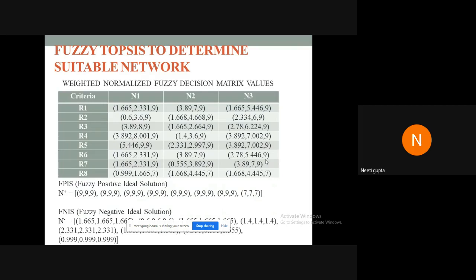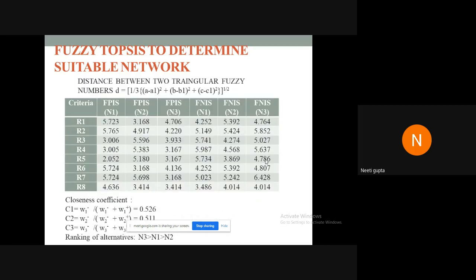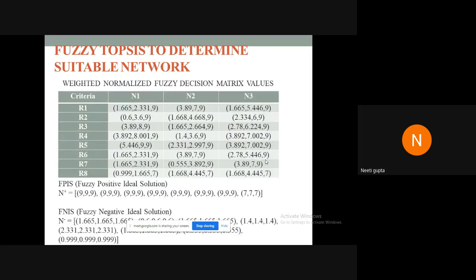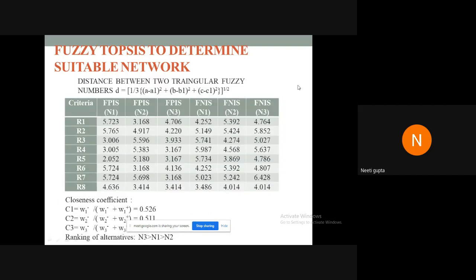Then the weighted normalized fuzzy decision matrix was evaluated, from which we find the fuzzy positive ideal solution and fuzzy negative ideal solution. Finally, the distance of the weighted normalized fuzzy decision matrix values was evaluated from the fuzzy positive ideal solution and fuzzy negative ideal solution, which resulted in this table. And finally, the closeness coefficient was evaluated.